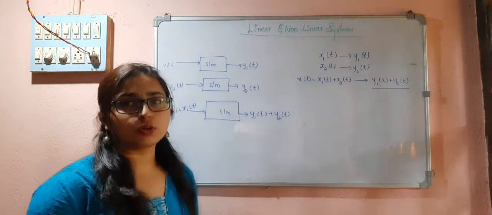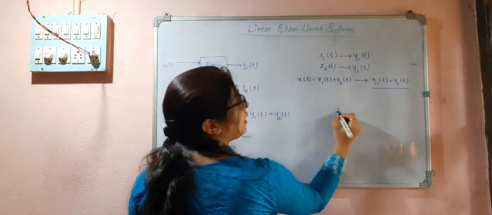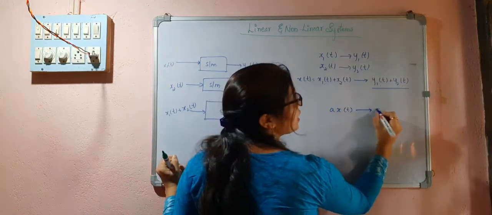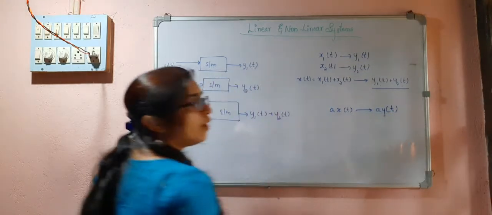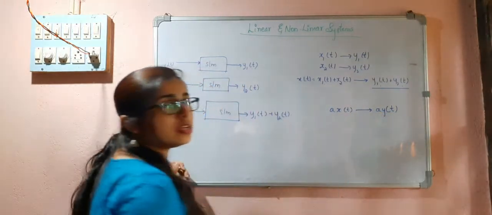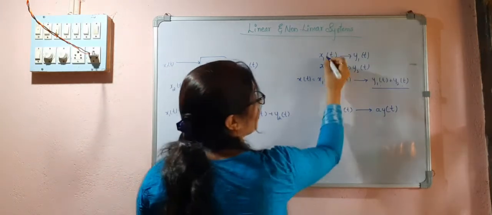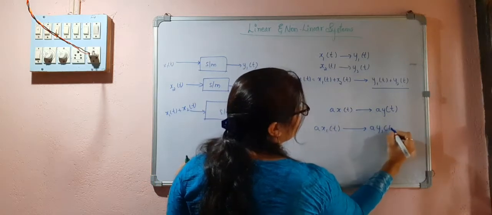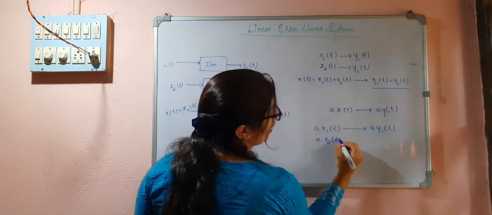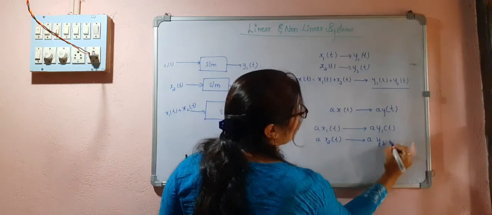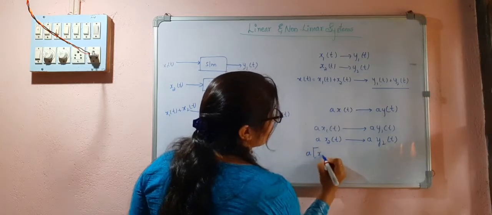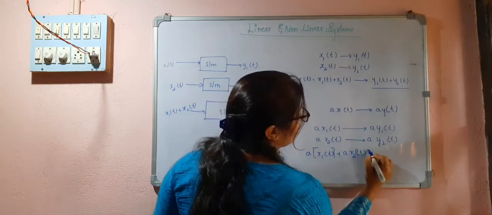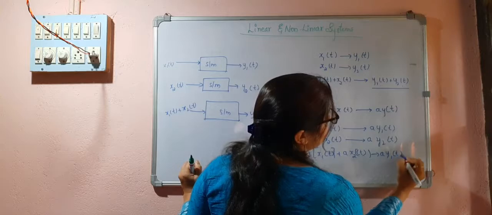Then what does homogeneity say? It says I will be multiplying the signal by a constant a, and then I should be getting the output y(t) also multiplied by the same constant a. So if I take a x1(t), it should give a y1(t), and a x2(t) should give a y2(t). So if I give this signal, it should give a y1(t) plus a y2(t).